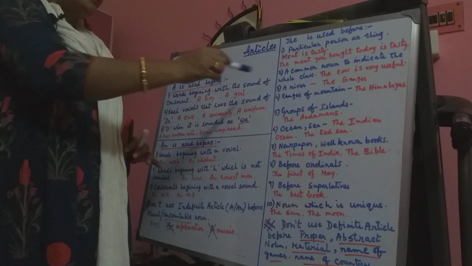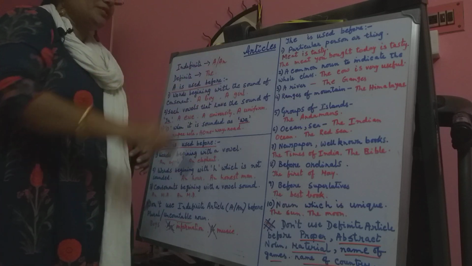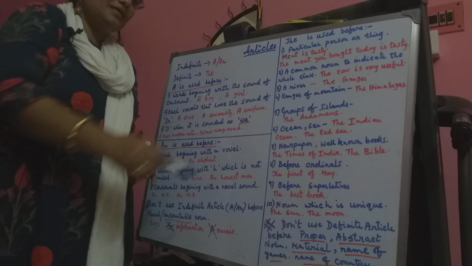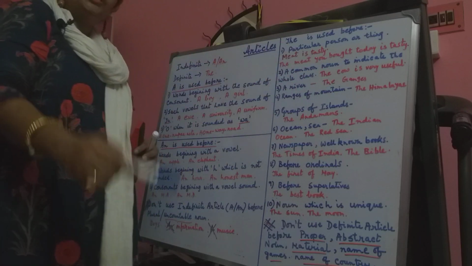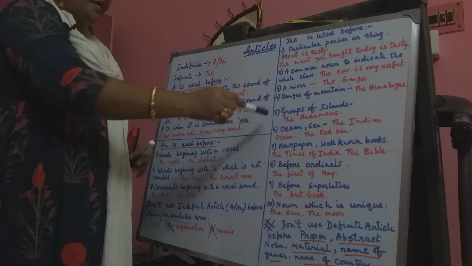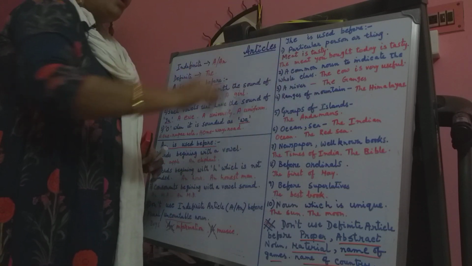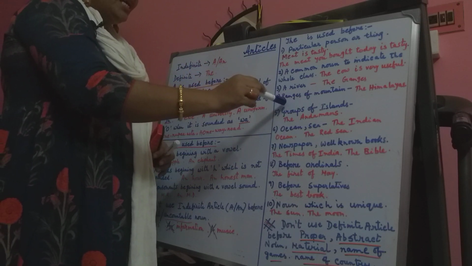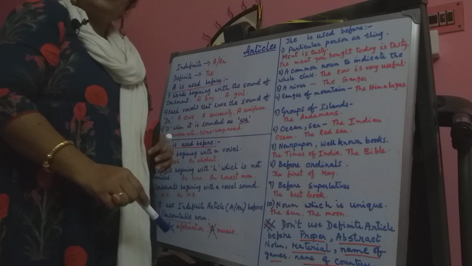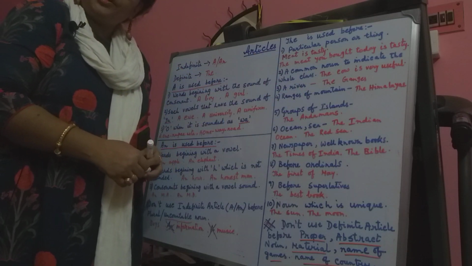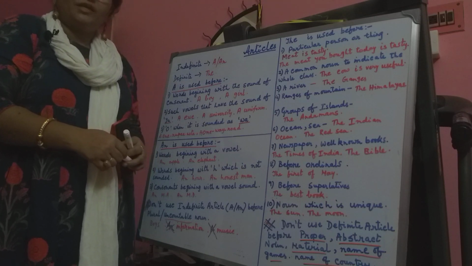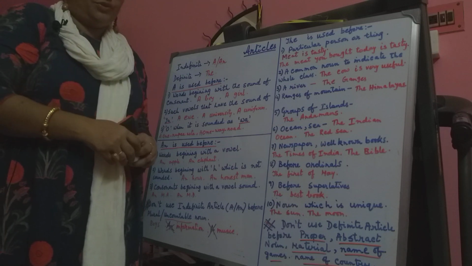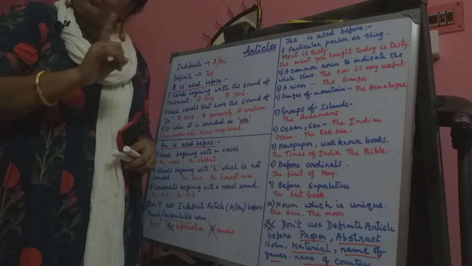Next, we all know that before the name of a river we use the. For example, the Ganges, the Yamuna, and many other rivers. Ranges of mountains. Children, just notice very carefully, ranges of mountains. For example, the Himalaya. Here I want to tell you one thing. If I talk about any individual mountain, for example Mount Everest, we will not use the.